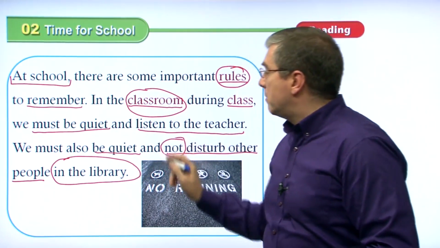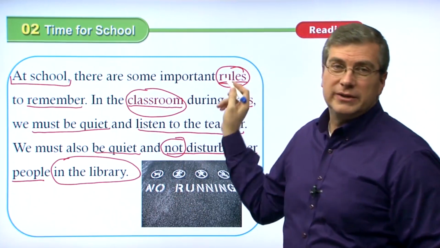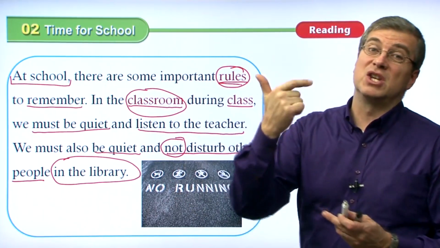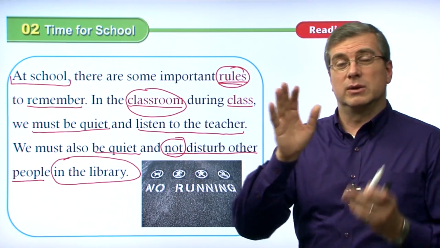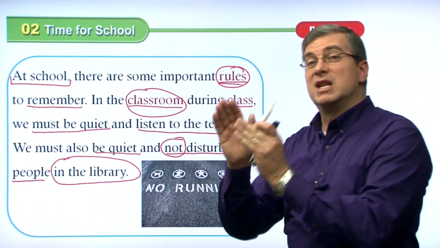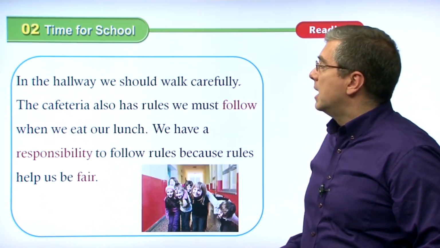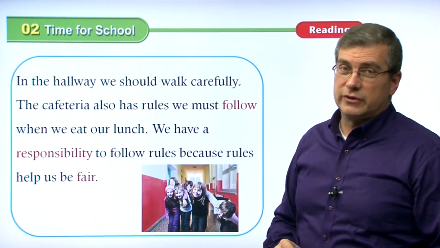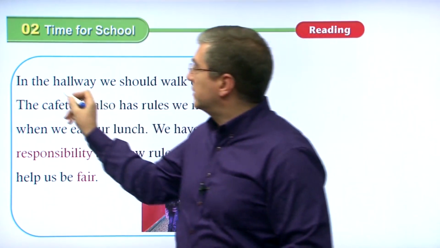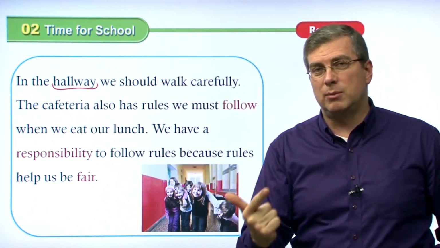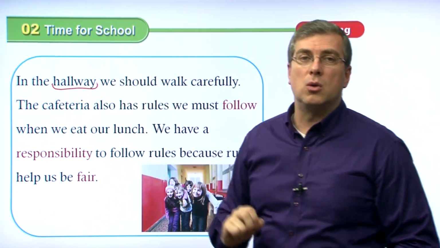So, not. Remember, rules are positive and negative. Things we must do and things we must not do. Okay? So it's either we must do it or we must not do it. Those are our rules. Okay, let's move on here. There are other places, of course, in the school that we talked about. Another place is the hallway. So we talked about the classroom, we talked about the library, we can also talk about the hallway.